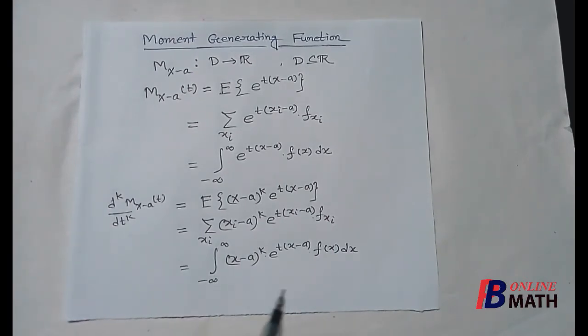And similarly for the continuous case, if we put t equal to 0, then it becomes (x minus a) to the power k multiplied by f(x), and its integration from minus to plus infinity, which is nothing but the kth order moment about the point x equal to a.